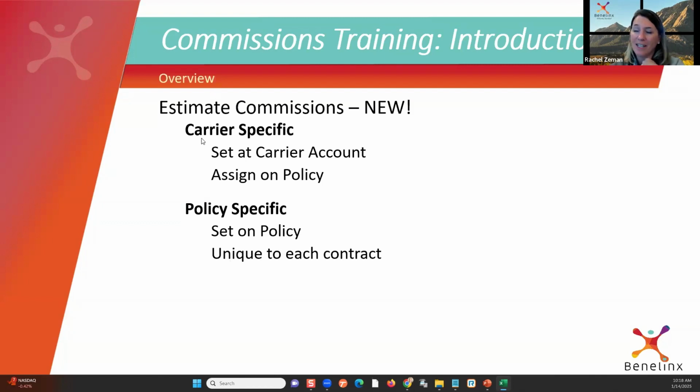So you can set it at the carrier level. It's a lot easier for your users, right? Someone's going in and building a policy and they pick Anthem. They're only going to see 4 options instead of 40. Or you can do it at the policy level because it is so unique. 2 options to track. Overall, the same data is calculated. It just depends on how complex your comp structure is from your carriers.